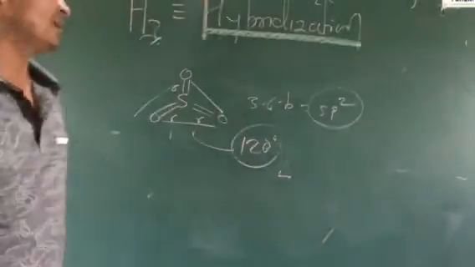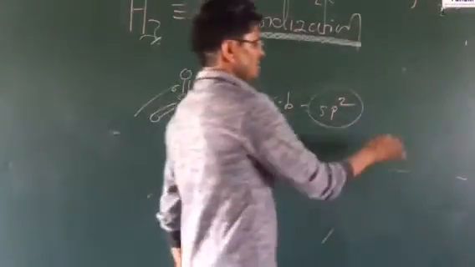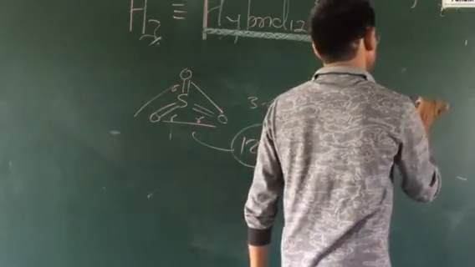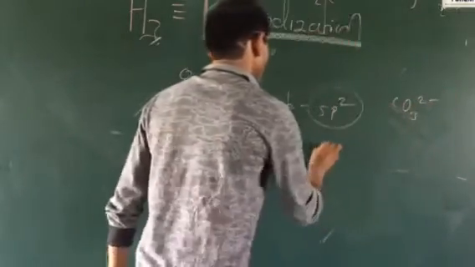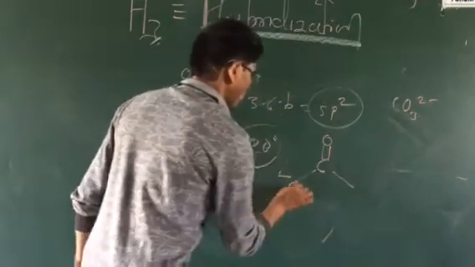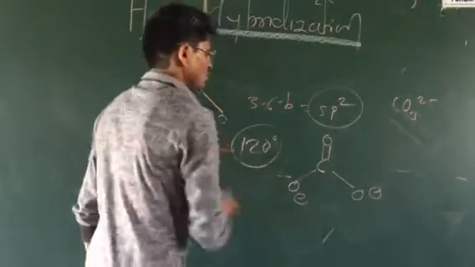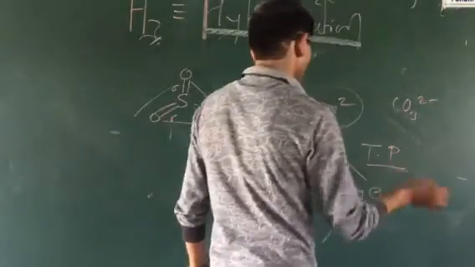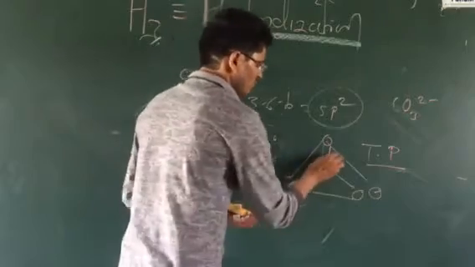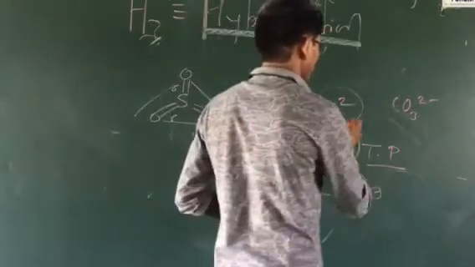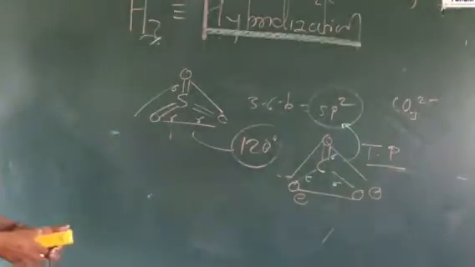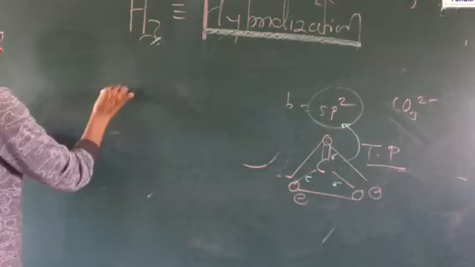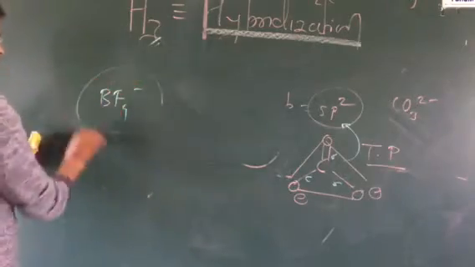Again, AlCl3 and also CO3 2 negative. Let's take CO3 2 negative as an example. I am writing CO3 2 negative: this carbon atom with O negative, O negative, O negative. So this again is trigonal planar. Look at the sigma bonds: 1, 2, 3. There are 3 sigma bonds. That's why the hybridization is sp2 hybridization.